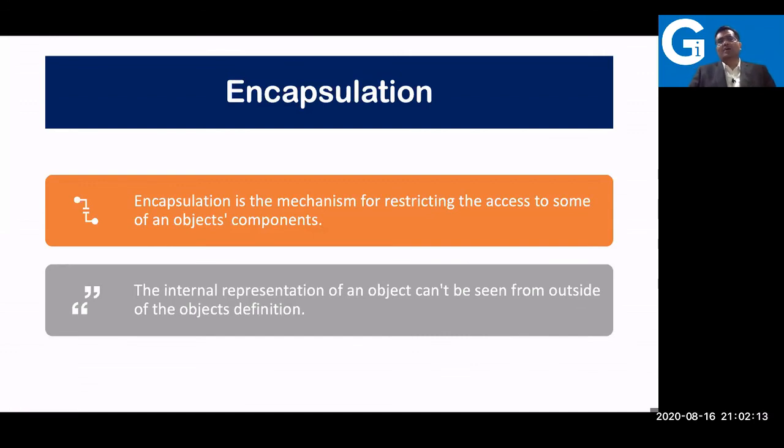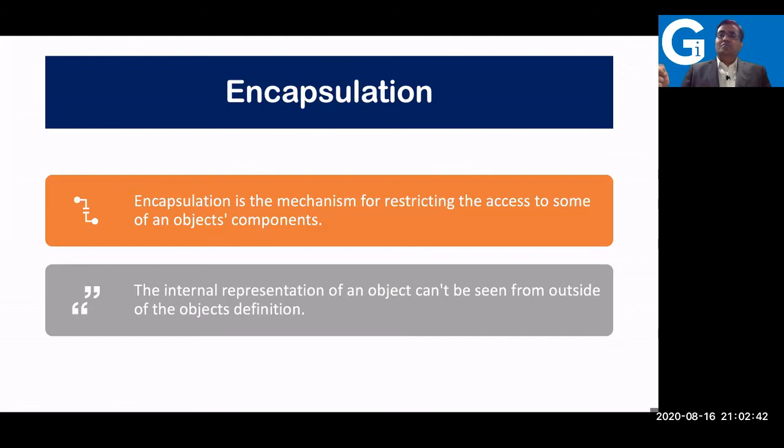For those who are not aware of the terminology, what is encapsulation? A class is encapsulating your data and methods together, right? So encapsulation is a mechanism for restricting access to some of the object's components. For example, I don't want some attribute to be accessible to an object, so I can restrict it with private, public, protected, or by putting a double underscore in the beginning.